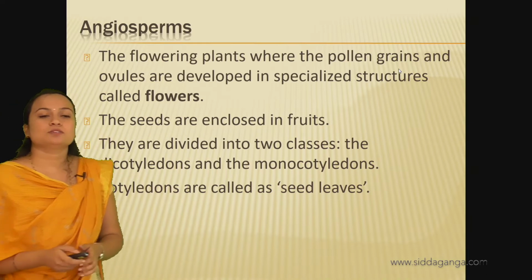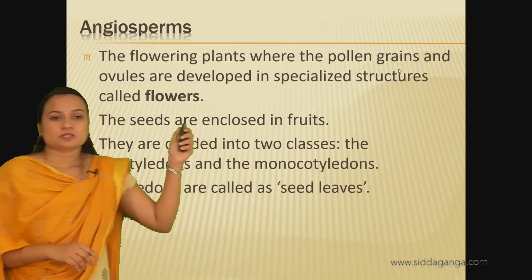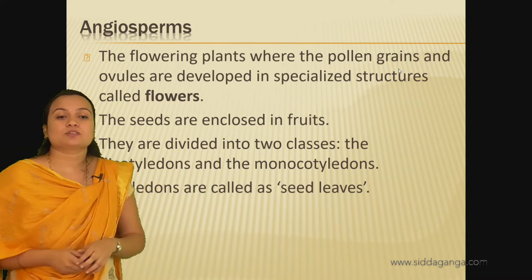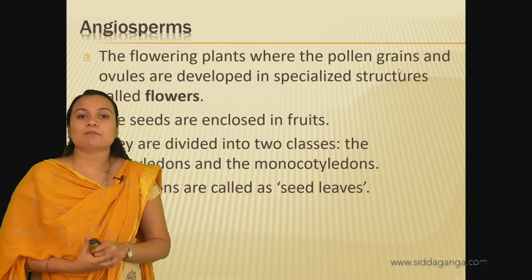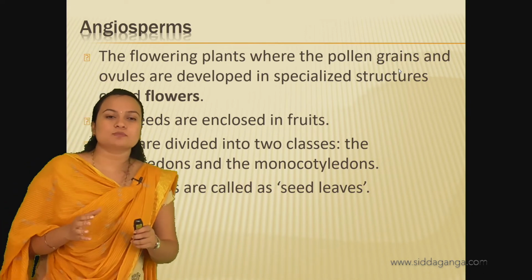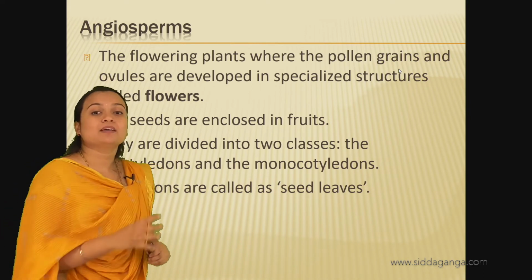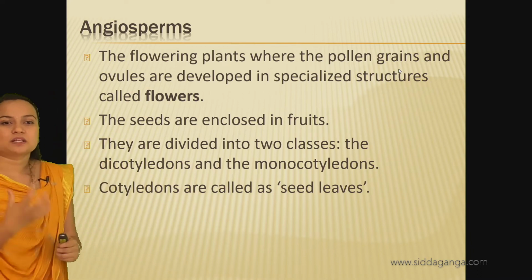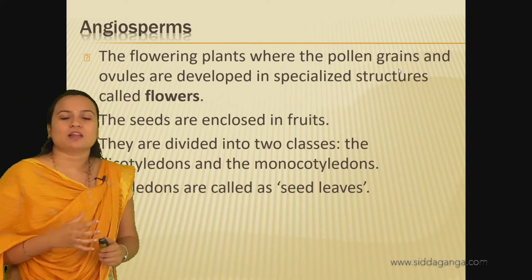Next, moving on to the angiosperms. These are flowering plants where the pollen grains and ovules are developed in specialized structures called flowers.